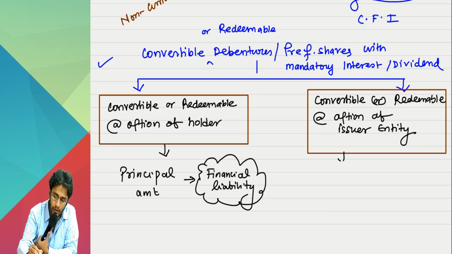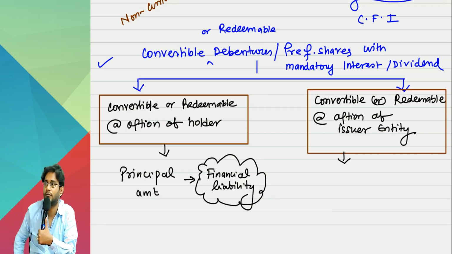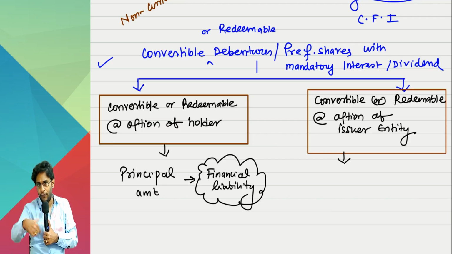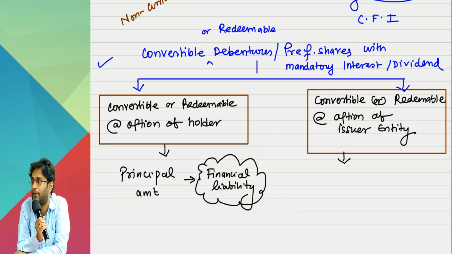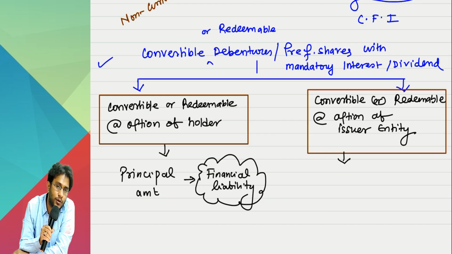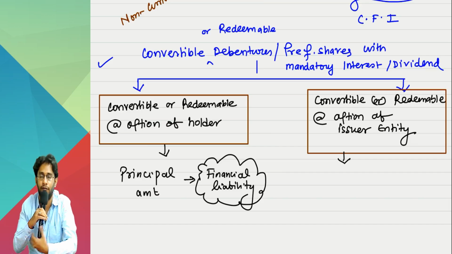Second case. This time I issued debentures, raised money, interest is mandatory, but after 5 years, whether I will pay you 10 lakh rupees cash or I will issue 1 lakh equity shares, a decision I will take. Tell me, do I have an obligation to pay cash? No. If you came to me after 5 years, company, we want cash only. Can I say no? Yes. If I can say no, that means that I don't have an obligation to pay cash. When you do not have an obligation to pay cash, how can you call it a financial liability? You should not call it a financial liability.